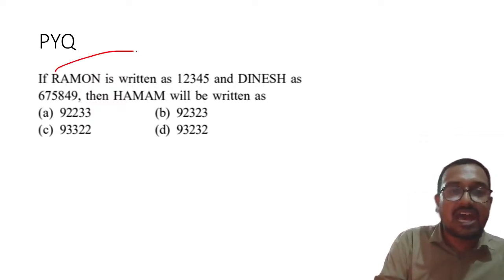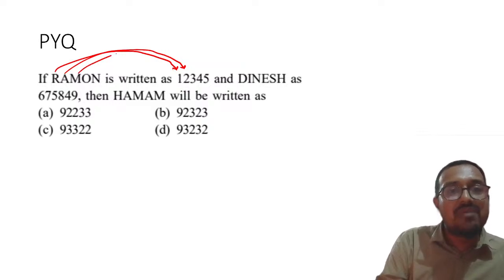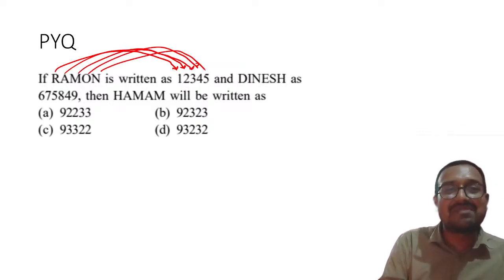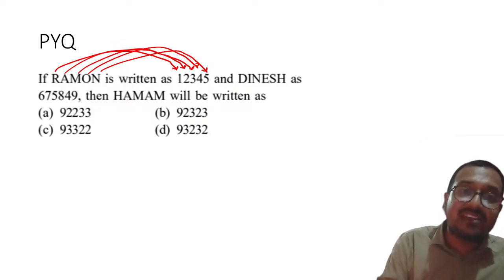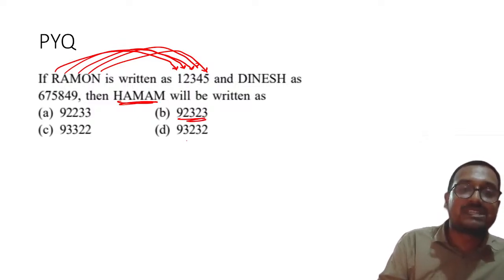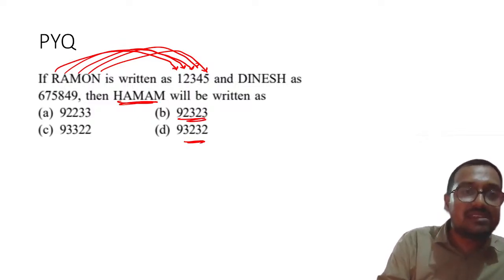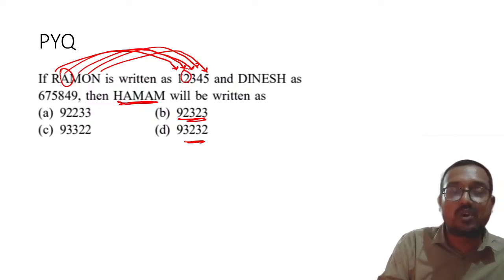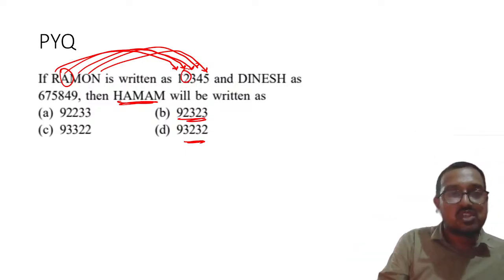It was directly like R is nothing but 1, A is nothing but 2, M is nothing but 3, O is nothing but 4, and N is nothing but 5. And from where will I get the hint? See the options. A means 2. Because there is no logic on that part, if I put 2, A will be going by 2.